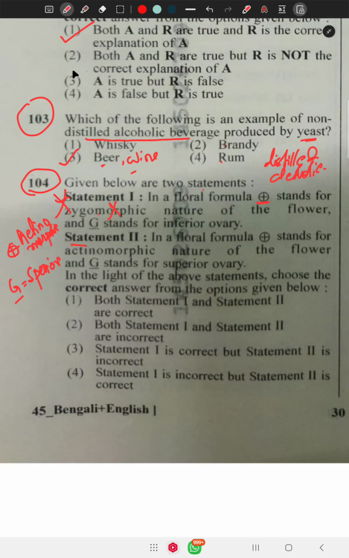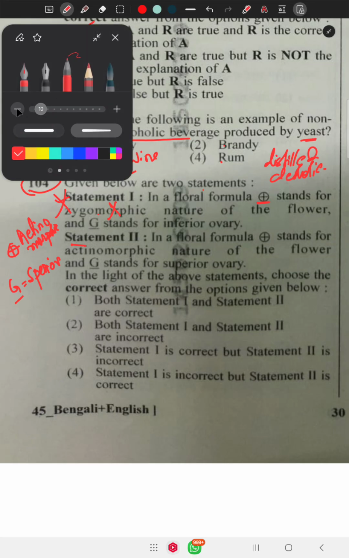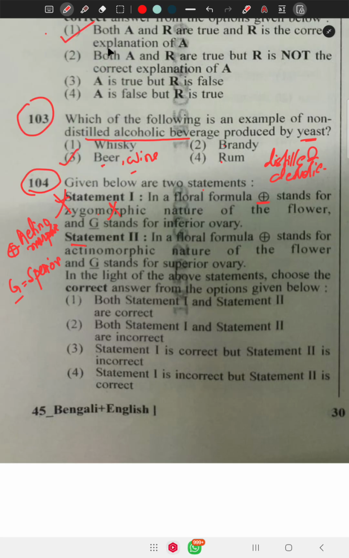Statement 2 says, in a floral formula, this stands for actinomorphic nature of the flower, and G stands for superior ovary. Statement 2 is right. So statement 1 is false, incorrect, and statement 2 is correct. Answer is option number 4.